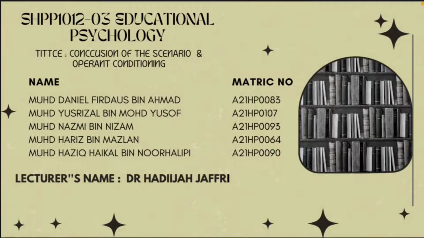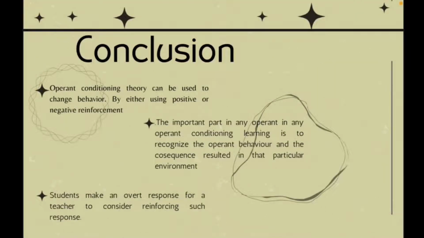Today, I want to share with you all about the conclusion of the scenario and operant conditioning. Operant conditioning theory can be used to change behavior by either using positive or negative reinforcement. We are able to encourage or discourage a certain trait that we desire.